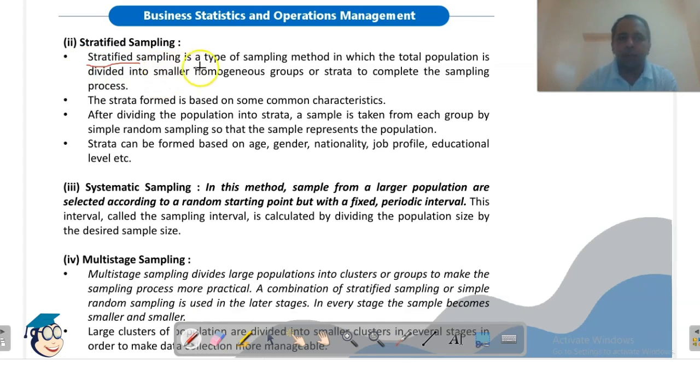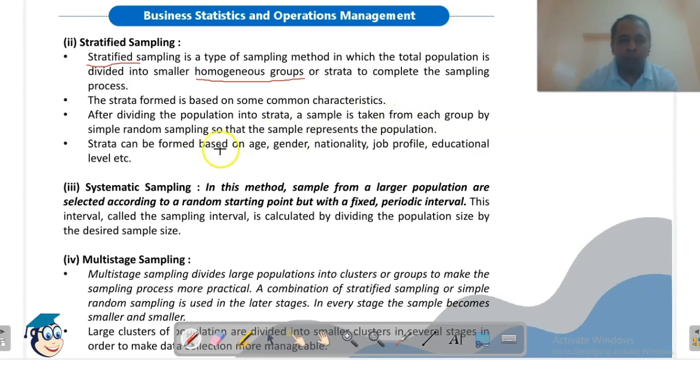Stratified sampling is a type of sampling method in which the total population is divided into smaller homogeneous groups, meaning the items contain similar characteristics, called strata, to complete the sampling process. So we are dividing a population into smaller groups which are homogeneous groups. These groups are called strata. After dividing the population into strata, a sample is taken from each group. Now this sample may be based on the simple random sampling method.